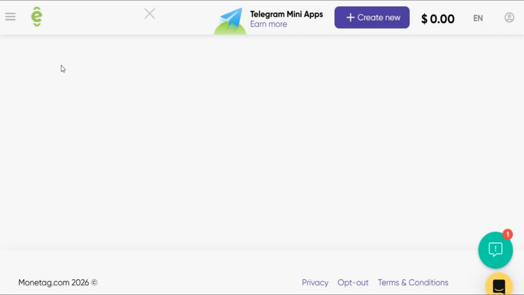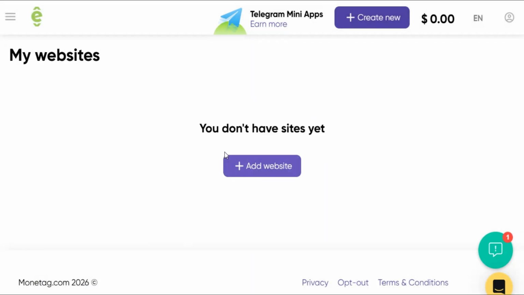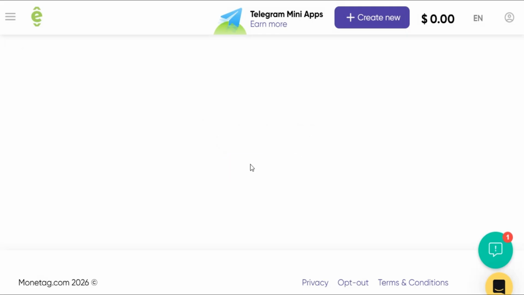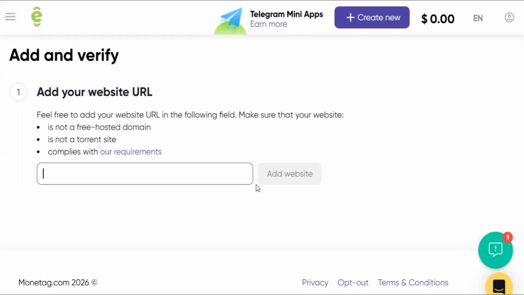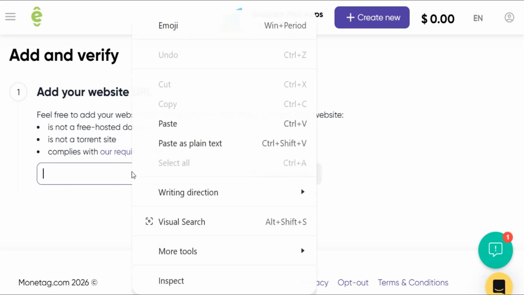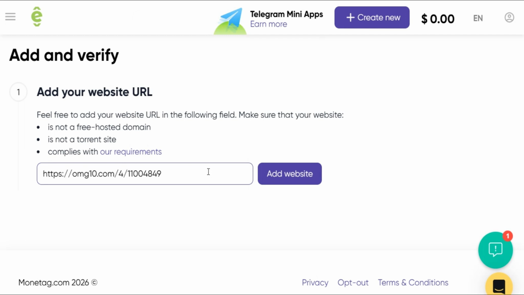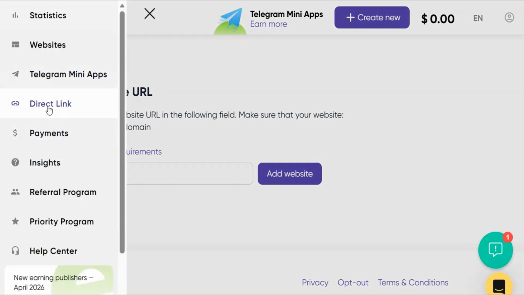As you can see, website here. When you click on website, this is where you are going to connect your website. You don't have a website here, so all you need to do is click on Add Website, and you are going to add your website or your app. You just put the URL of your website here. I don't have any website right now, so you just put it here. You just click on paste, and you click on Add Website, and your website is going to be added. So you can also click on Telegram app mining and direct link.